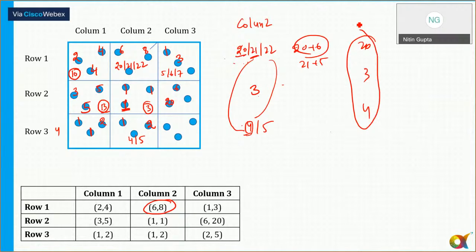So the only possibilities for column 2 are 2, 3 and 4. So in the column, I need a total of 4, so I can put 1 here and the total has to be 4. And in column 2 row 1, the total should be exactly 20, not 21 or 22. So it has to be equal to exactly 20. So you can say that is 20. So 8 plus 6 is 14 and plus 6 is 20. That's it. So column 2 is also completed.